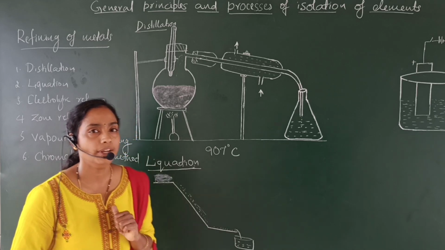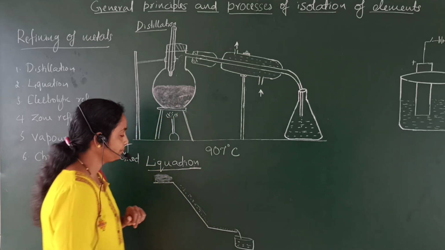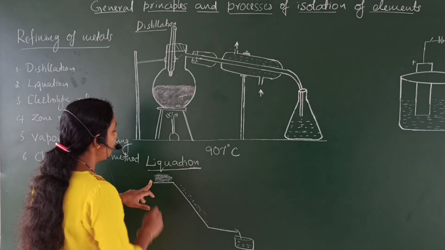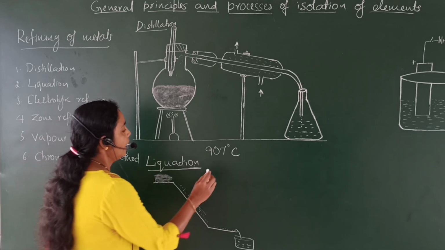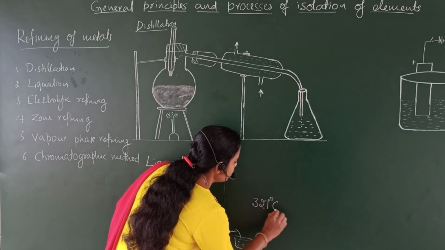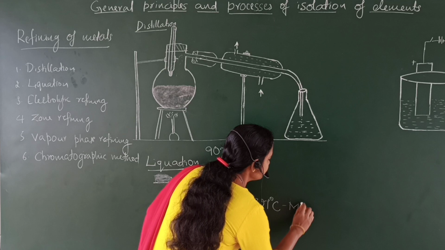To explain this, I will take lead as an example. Liquefaction of lead: the impure lead is taken at the top of the sloping surface, and it is heated above 327 degrees Celsius. This is the melting point of lead.